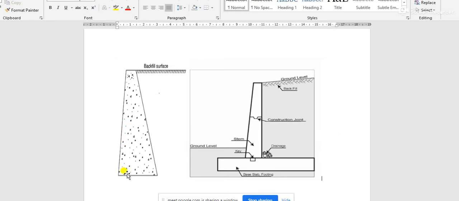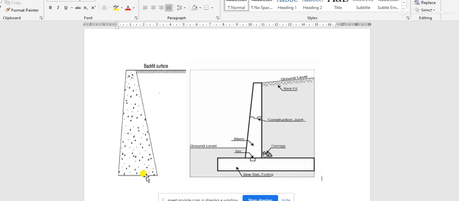In gravity retaining walls, as I have already discussed, the base plate is not the general consideration. In most cases, there is no base plate in a gravity retaining wall. This is the diagram of a gravity retaining wall. When a base plate is provided, its width is not very high, obviously lower than that of a cantilever retaining wall. In a cantilever retaining wall, the base plate is very long compared to the gravity retaining wall.